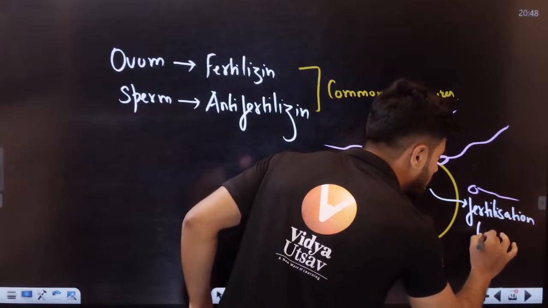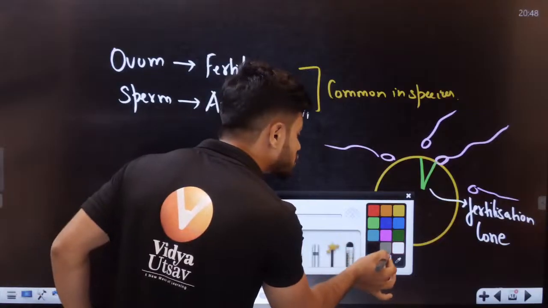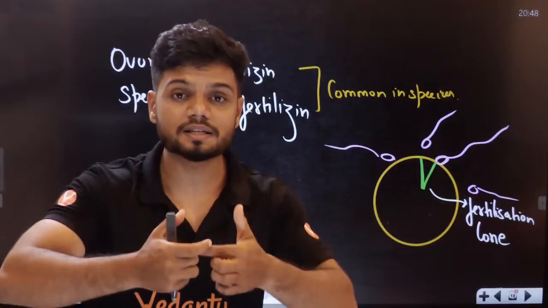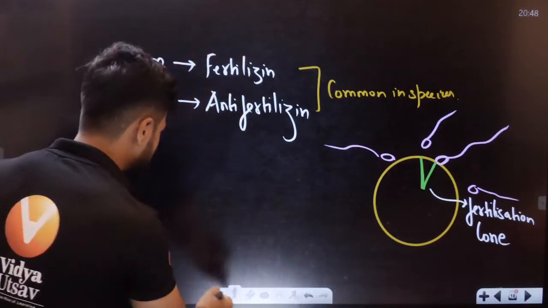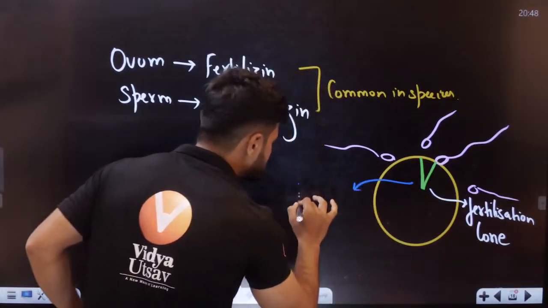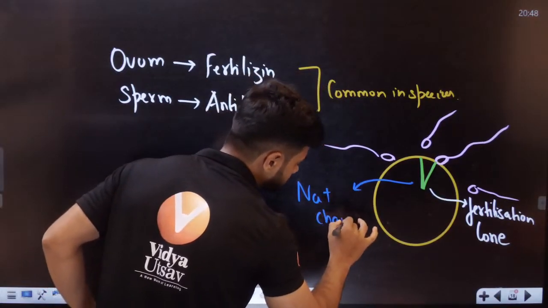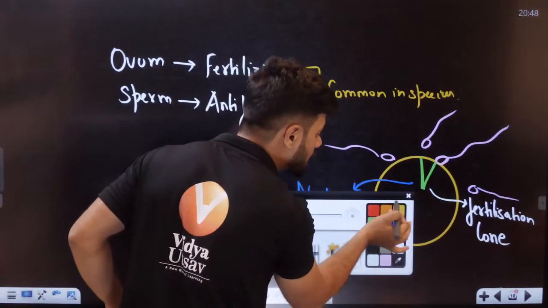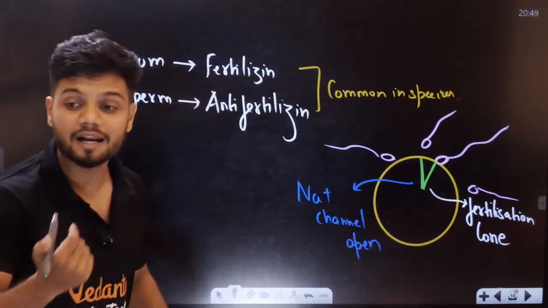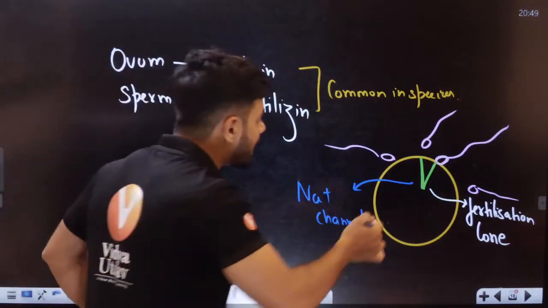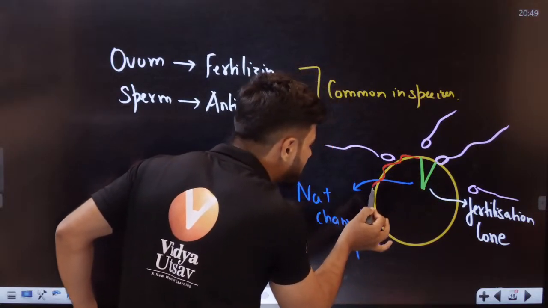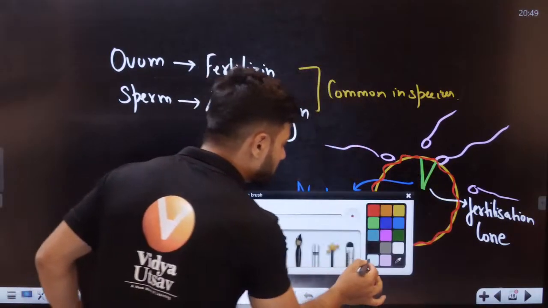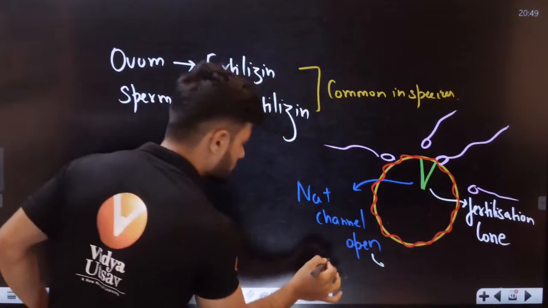Now, once there is a formation of the fertilization cone, then what happens? It will start to open sodium channels. All the sodium channels will open here. If the sodium channels are opening, then what happens? Then the entire plasma membrane gets depolarized. After this, what happens?